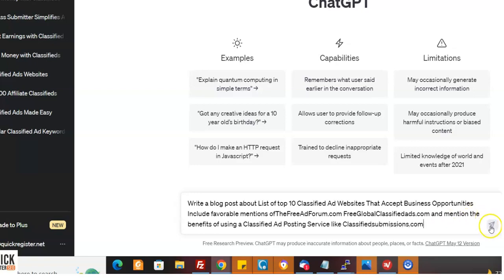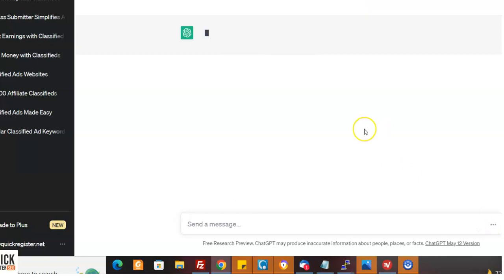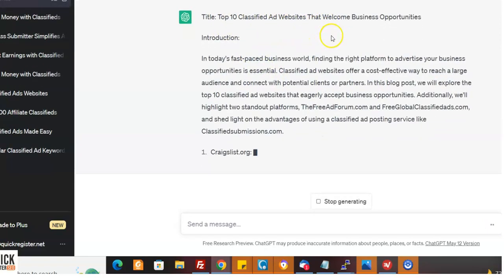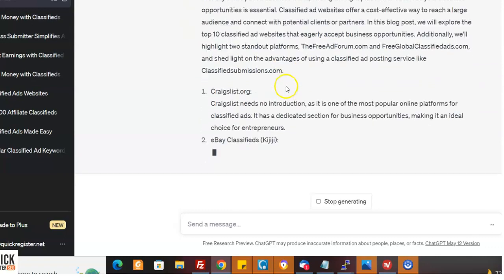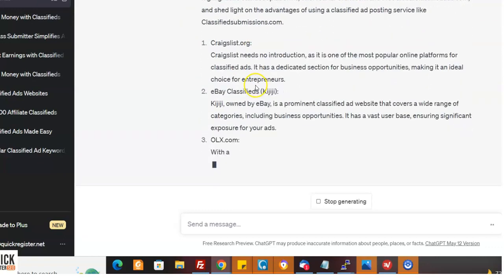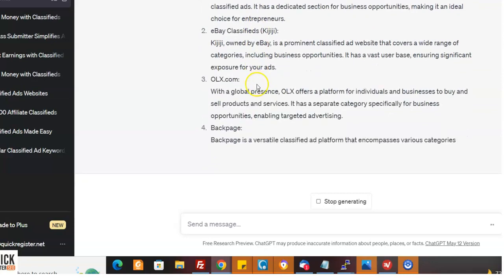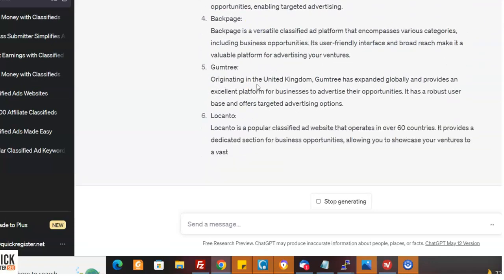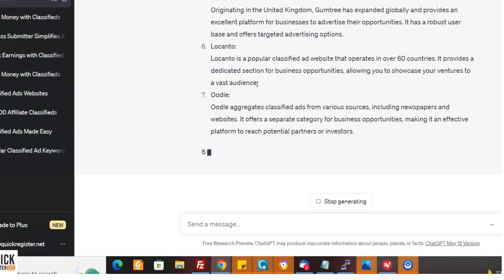There we go. Bam, it's going to do an article here: Top 10 classified ad websites that welcome business opportunities. It's going to put out this great article. Okay, it's going to mention Craigslist and all these others. That's fine, because people are always searching for those, and they'll search those keywords, and they'll bring it to ours.